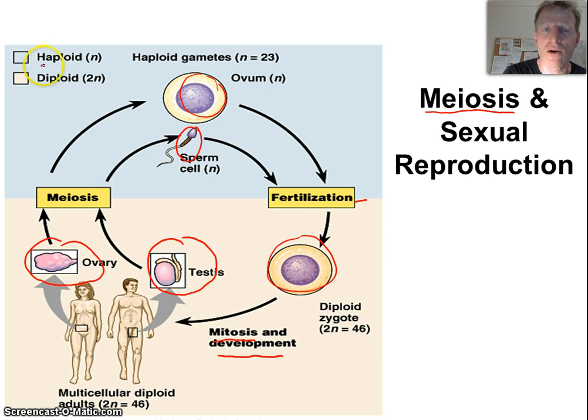Now, sex cells are what we call haploid cells. They abbreviate that with the symbol N. Haploid means they have half the chromosome number. Body cells are called diploid cells. The abbreviation for that is 2N. So body cells have 46 chromosomes. Every cell in your body, except for sperm and eggs, have 46 chromosomes. Sex cells have half that number, 23 chromosomes. So this process of meiosis is basically taking diploid cells in your testicles and ovaries and producing sex cells.